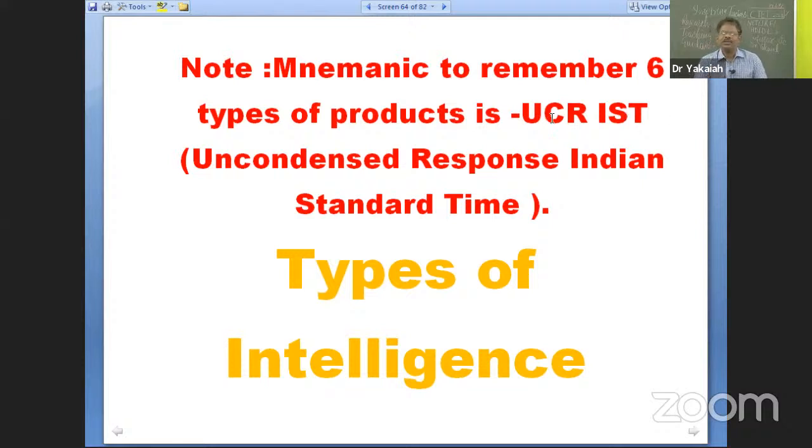Unconditioned response, Indian Standard Time. U for units, C for classes, R for relations, I for implications, S for systems, and T for transformations. You have to practice until this free flow of their abbreviation names to remember. Then you are good to go. Day or night, you ask me midnight, 2 o'clock or 3 o'clock, I'll tell you this. I don't have any super memory, by the way. Please honestly let me admit that. It is by practice. That's it.